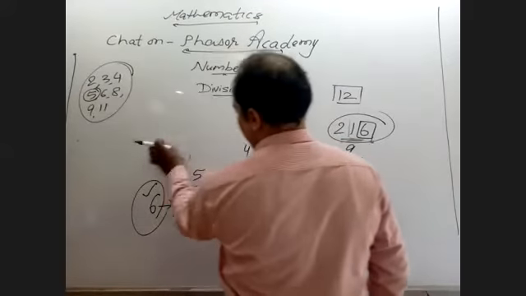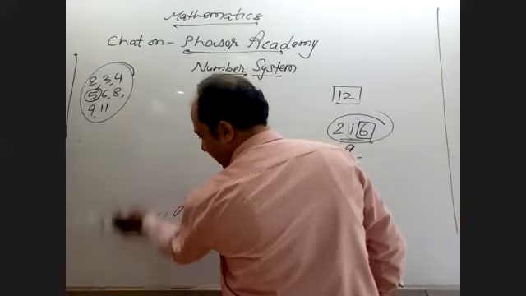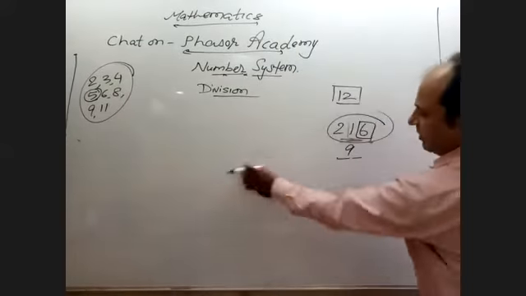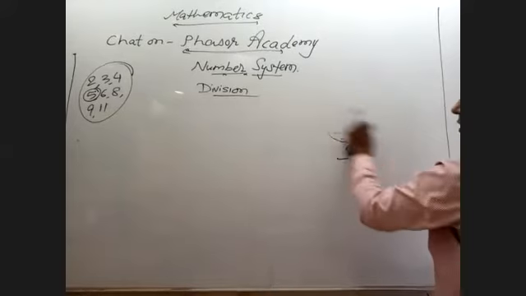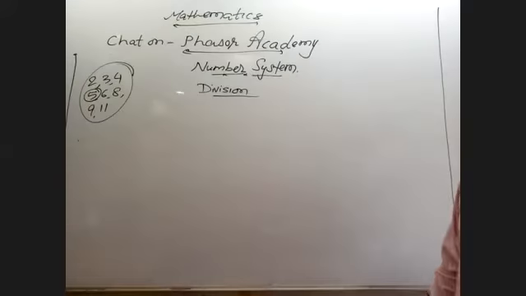If the last 3 digits, meaning the ones, tens and hundreds places, are either 0 or divisible by 8, then the entire number is divisible by 8.